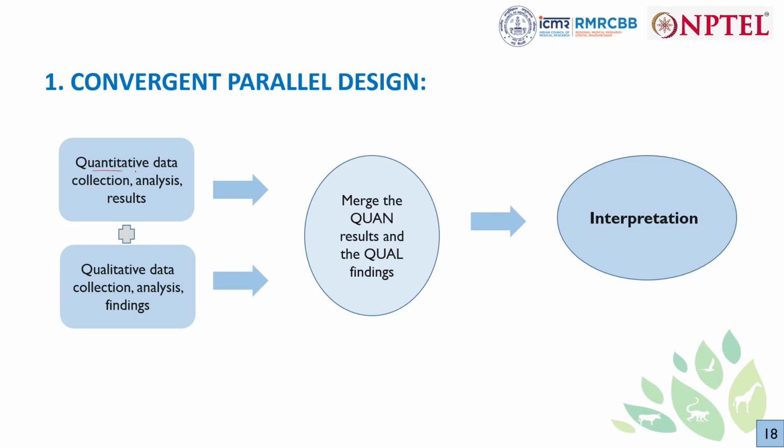So we have quantitative data, we collect it, we analyze it. We have qualitative data, we collect it, we analyze it. So here what we are doing is prioritizing each of the methods, quantitative and qualitative, equally. They are going independently. We are conducting both independently, and obviously we analyze them independently, and then finally we mix the results during the final interpretation. We merge the quantitative results and the qualitative findings during the overall interpretation time.